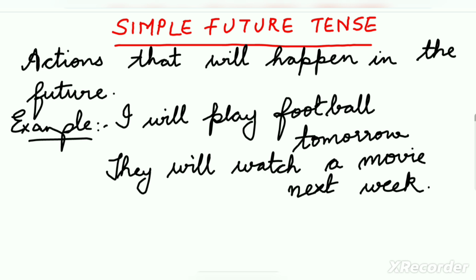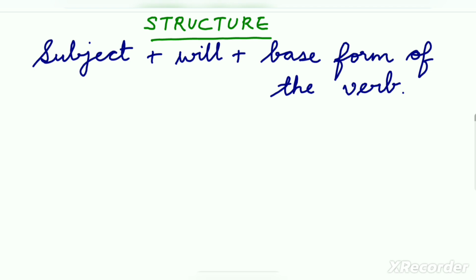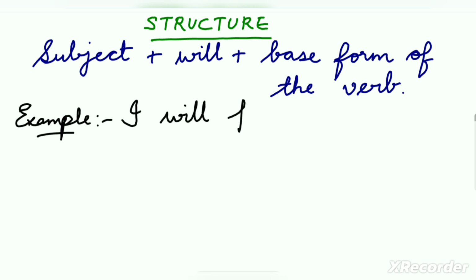Now, coming to the structure of simple future tense. The structure is subject plus will plus the base form of the verb. For example, I will play. She will cook.